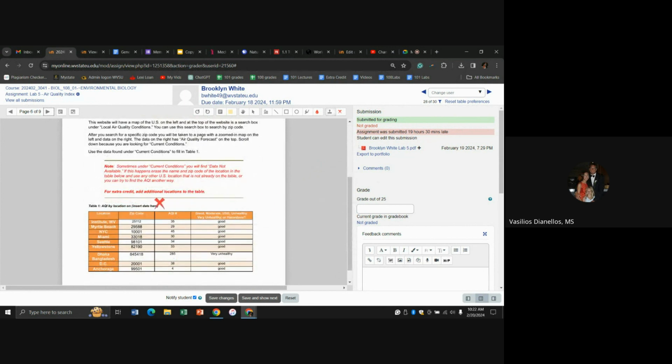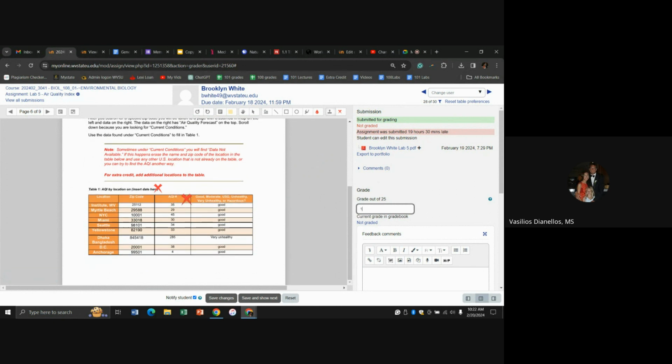All right. Lost a point here because you need to put the date. That's really important for a couple of reasons. Practically, the one thing to keep in mind about AQIs is that it changes, right? Air quality changes like weather. It might be hot one day, cold the next day, raining one day, dry the next. Same with this, it might be high numbers one day for the AQI, low numbers the next day. So that's why the date is really important. On a practical note for grading, without knowing your date, I now cannot compare your data to what the data should be. But anyway, that being said, let's move forward.